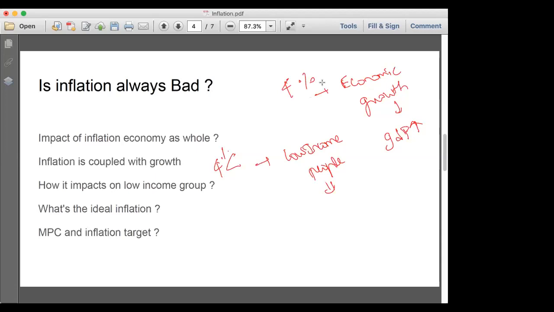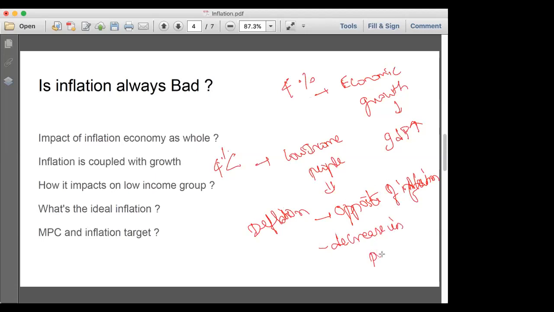Now we will see the concept of deflation. What is deflation? Deflation is the opposite of inflation. That is a decrease in price. When there is a decrease in price, what will happen?